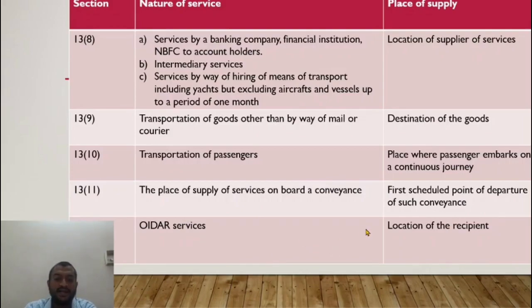OIDR service. In case of OIDR service, online information database and retrieval service, like let us say online classes, where there is minimal human intervention. GoDaddy website creation. GoDaddy is a foreign supplier. I am an Indian recipient of service. In this case, place of supply would be the location of recipient.